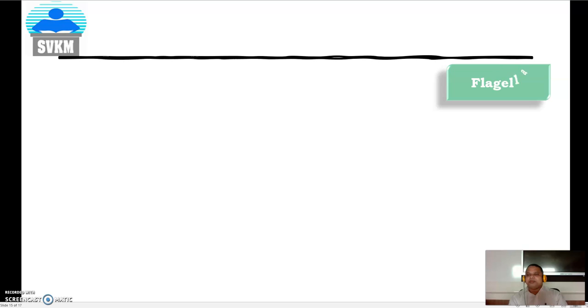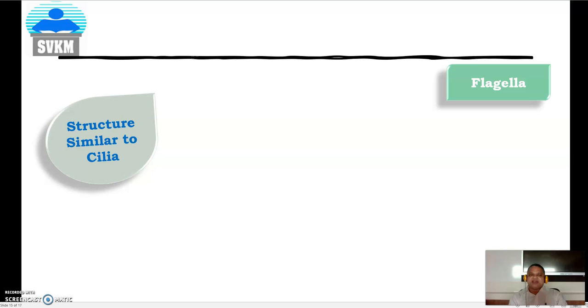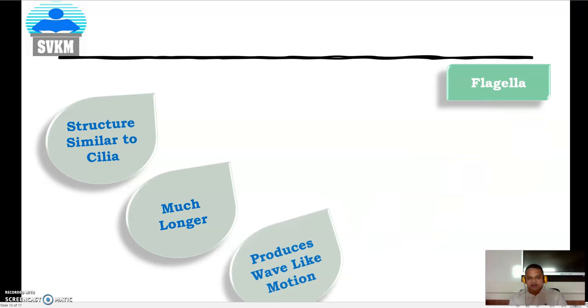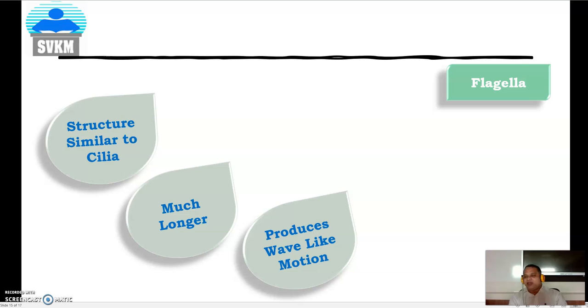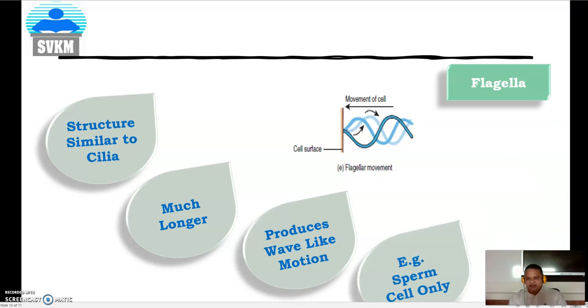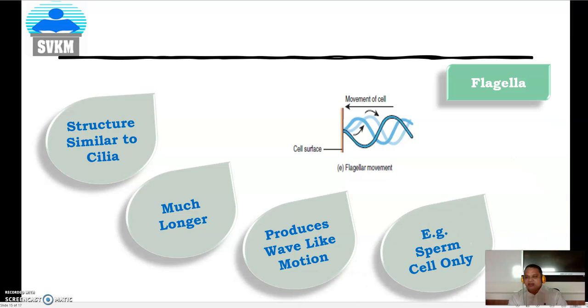Now the last is the flagella. The structure of flagella is similar to cilia. They are much longer in nature. They produce wave-like motions, as you can see in the picture. Example, only sperm cell. Remember, the example of flagella is only sperm cell.